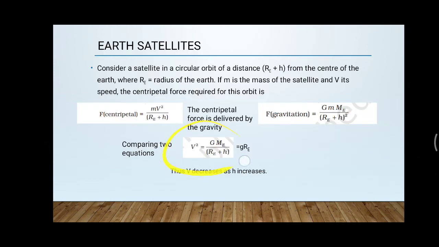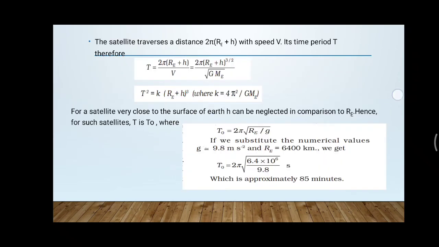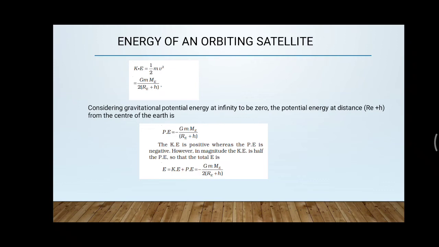So half mv square, substituting the v square value, you will obtain the kinetic energy as G m me divided by 2 into Re plus H. That is the kinetic energy value. As well, the potential energy expression that we have already derived is minus of G m me divided by Re plus H.